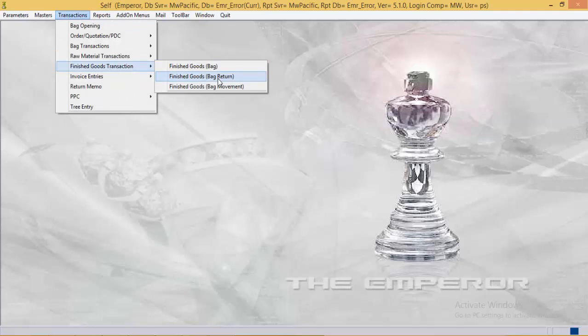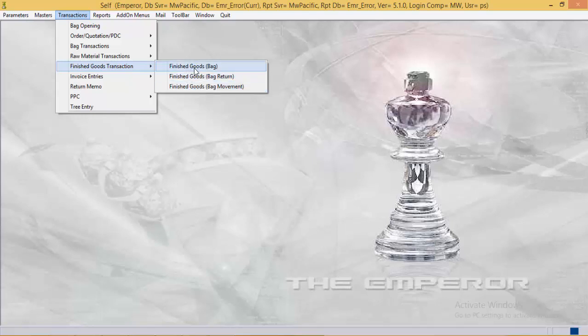In case any bag needs repair after it gets transferred to FG, then the user needs to move the bag from FG to WIP. For this, system has provided the finished goods return entry. Then the finished goods bag movement. Here the system provides various FG sublocations, so that user can move the finished goods pieces from one sublocation to another FG sublocation.